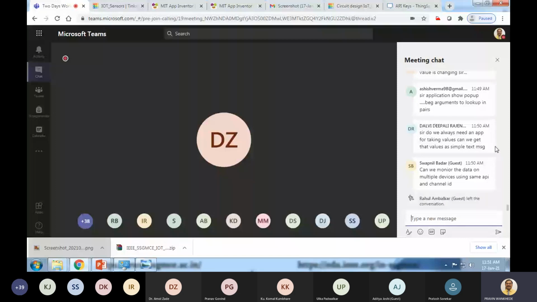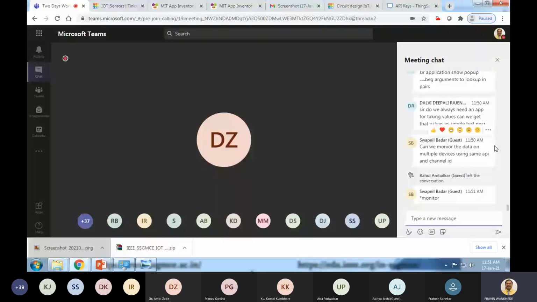If you want just a simple text message, there are different text messaging services available which can send you messages, but that will not be the concept of IoT because we are routing data through the internet. I hope you are understanding this one.